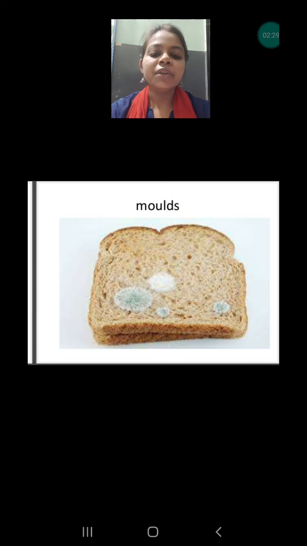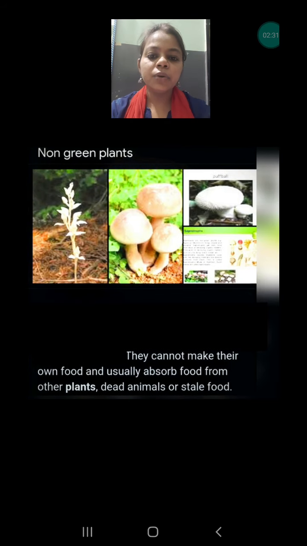You can see these all are non-green, and these are examples of non-green plants. So these are getting the energy, or the food, from dead material, and that's why these are also called unusual plants. Why? Because usually the plants make their own food, but these plants depend on some other material, some other way of getting the energy or food, that is from dead plants and animals. That's why these are called unusual plants.